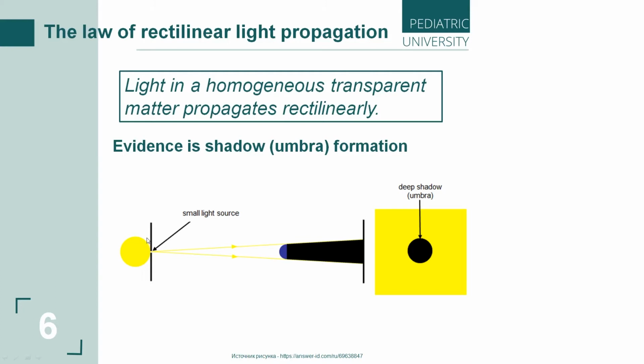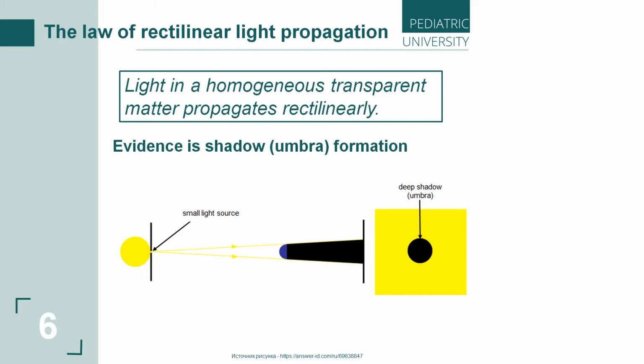The light propagates as a straight line, and we can take an object. After this, on the wall, for example, we can see the shadow, the umbra. And this is the evidence of this law.